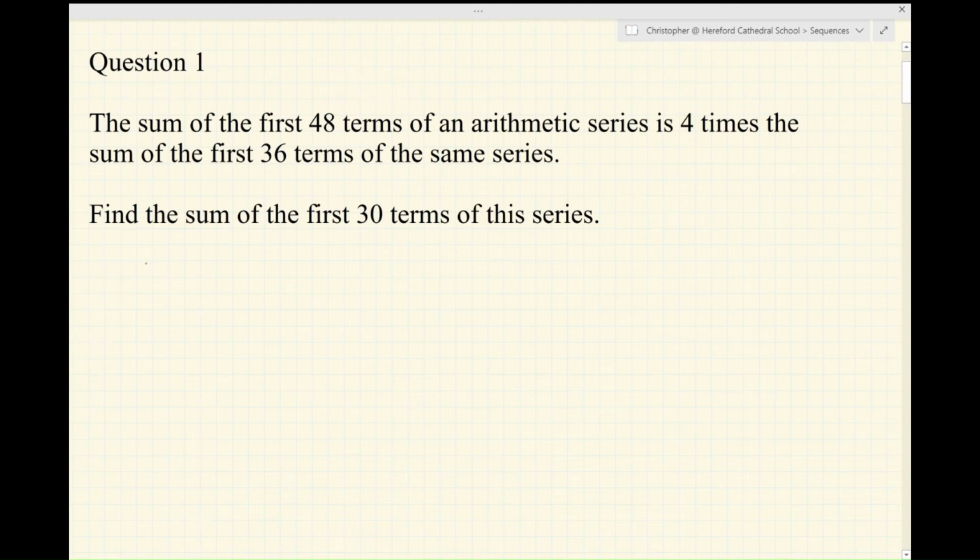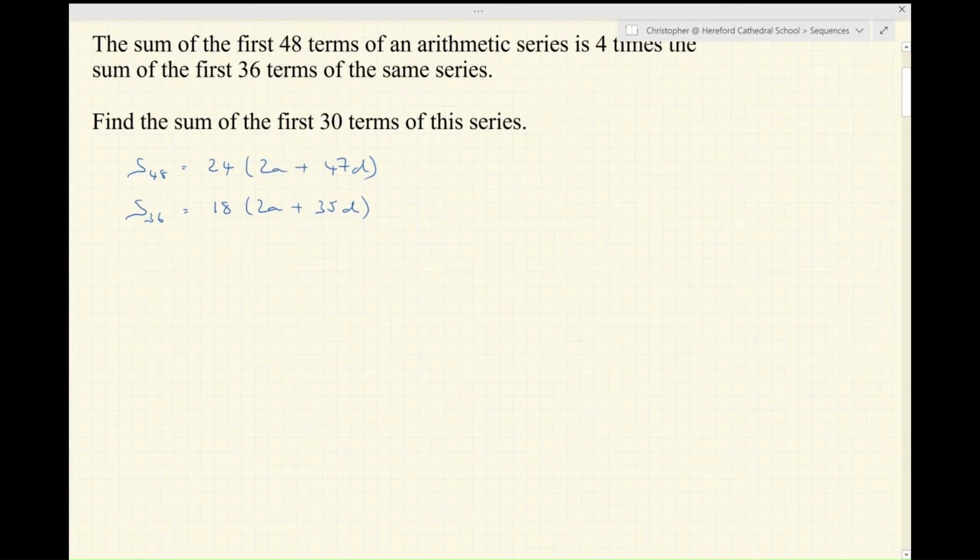Pause the film now to do the question before me. So the sum of the first 48 terms, S48, is given by 24 multiplied by 2a plus 47d. And in the same way, the sum of the first 36 terms is 18 multiplied by 2a plus 35d. And we know that the sum of the first 48 terms, 24 lots of 2a plus 47d, is equal to 4 times the sum of the first 36 terms.